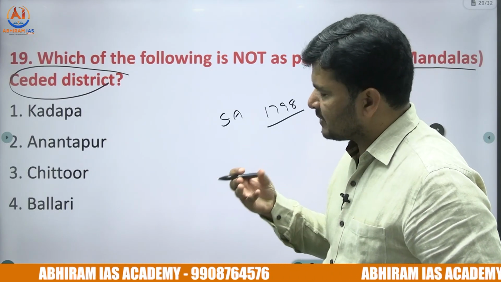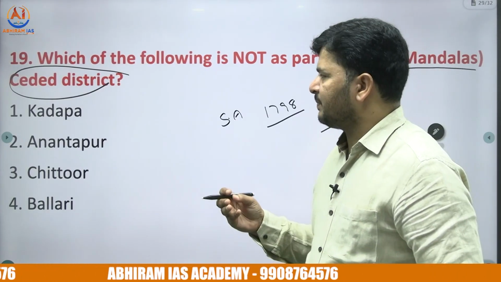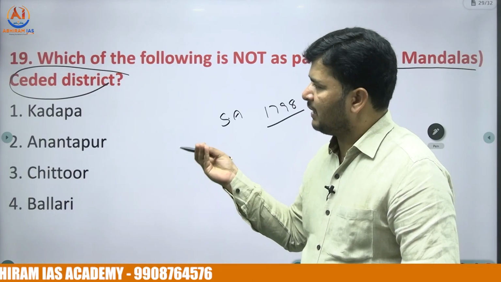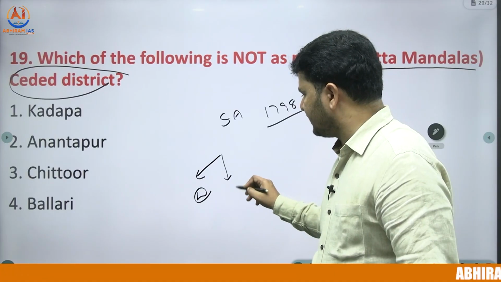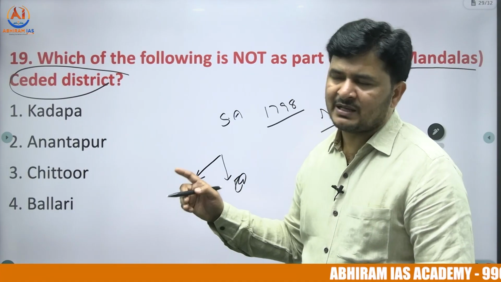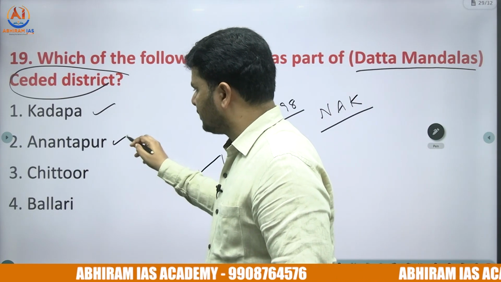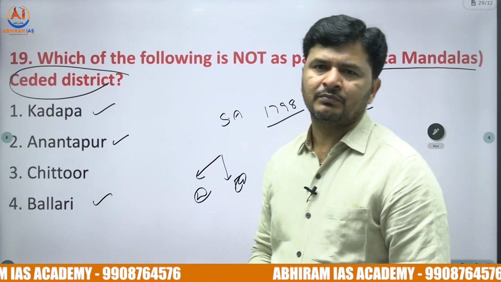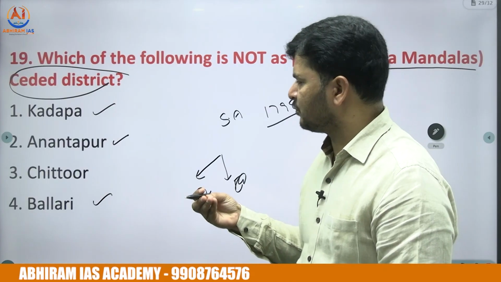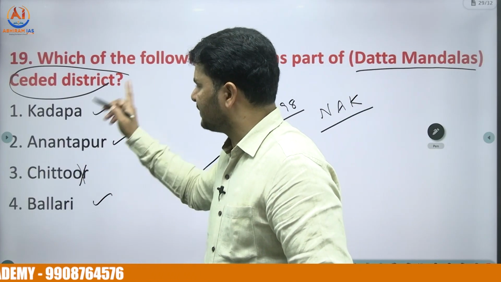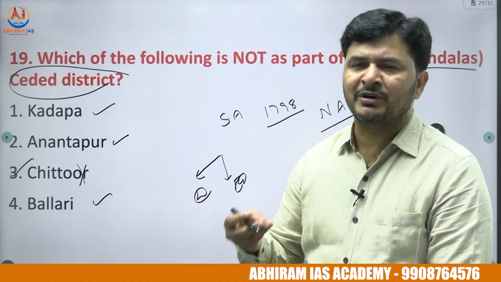When he was supposed to give money to the English East India Company, the Company offered that it could be paid either in cash or in the form of territories. So Nizam Ali Khan ceded the respective territories: Kadapa, Anantapur and Ballari, and even including Kurnool. So Kurnool, Kadapa, Anantapur, Ballari, but not Chittoor. The right answer for the 19th question happened to be Chittoor. Ceded means given away, Datta Mandalalu, right?